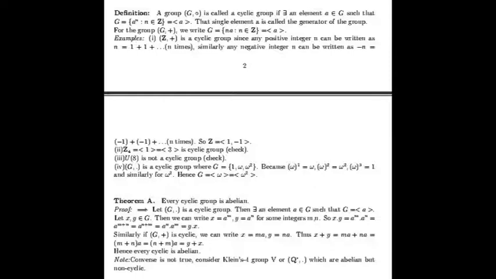If we multiply them, then x times y will be a to the power m plus n. And we know that addition is commutative, so m plus n is the same as n plus m, that is a to the power n plus m. That means we got a to the power n times a to the power m, that is y times x.